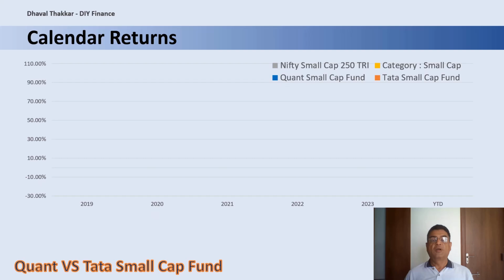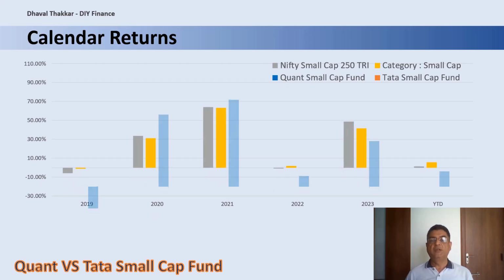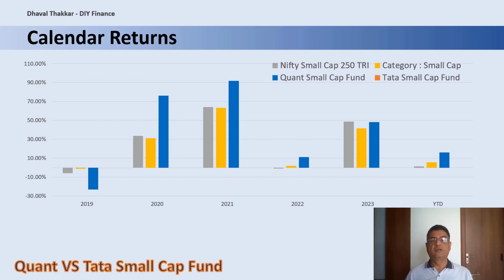Firstly, for Quant Small Cap Fund. Here we have data from 2019 to 2023 and also till date for this year, that is 6 years of data. Here if you observe, the fund is able to beat its benchmark and category 5 out of 6 times, which clearly makes the fund quite consistent in its performance.